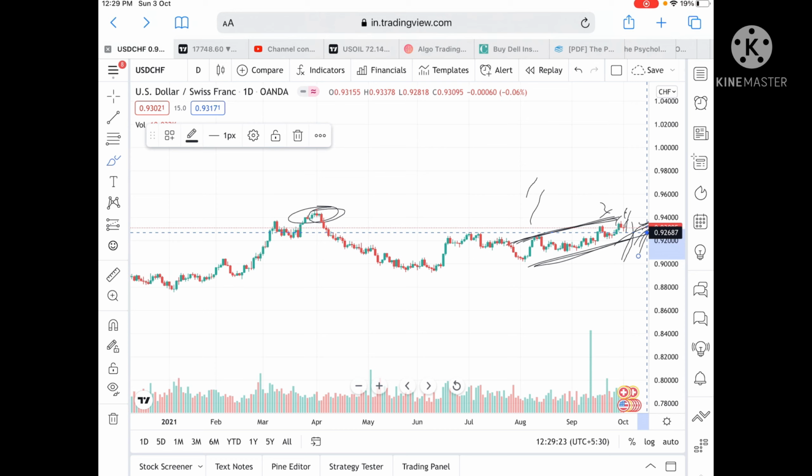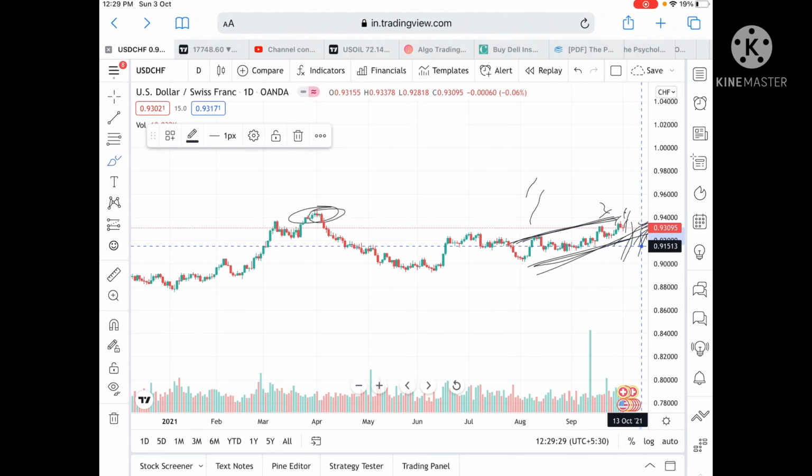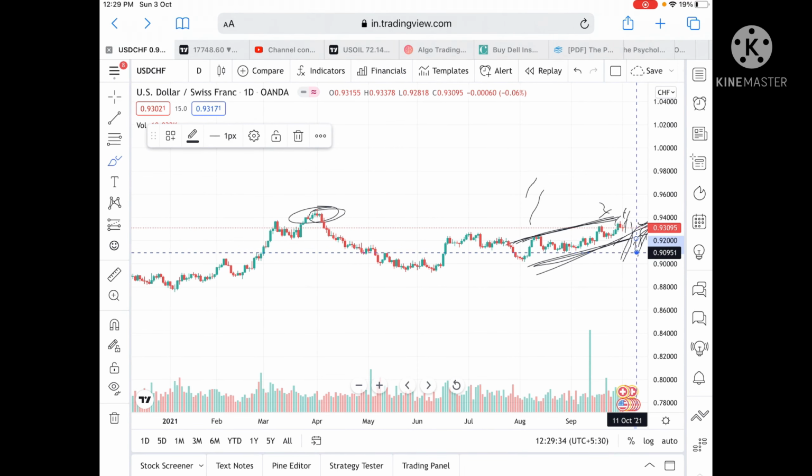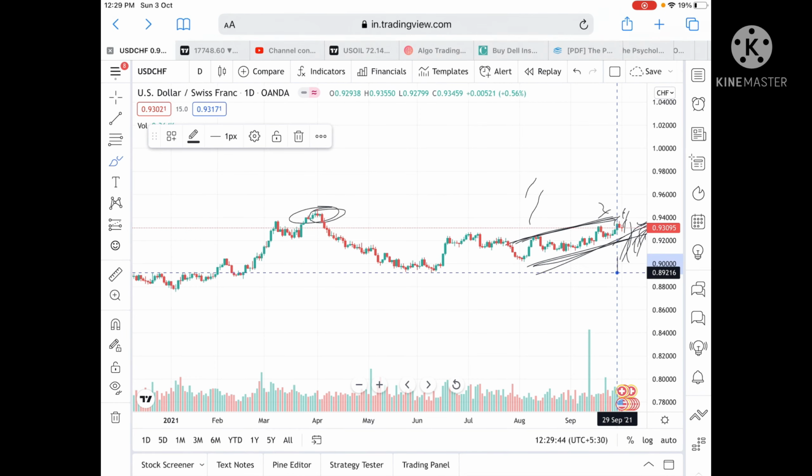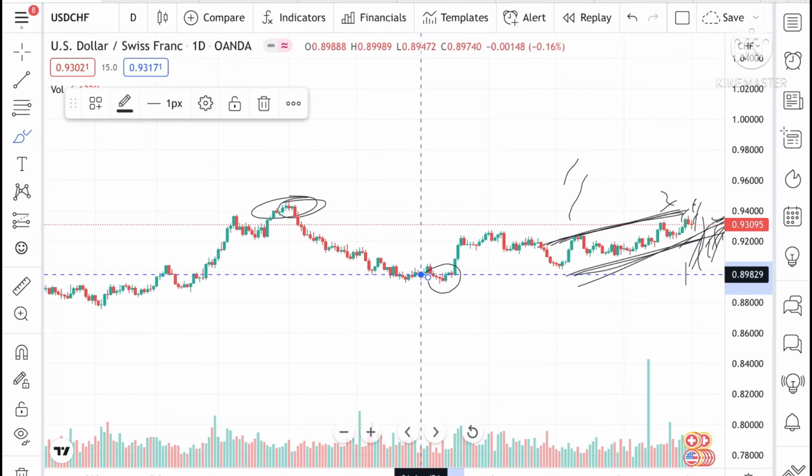of 0.92687, and from there a level of 0.92125, and this trend line will break, and then there is a probability it can go to a level of 0.91513, and from there a level of 0.90551. Suppose the price goes more below this level, then it can touch a level of 0.90135, and from there a level of 0.89216, and these two levels are already